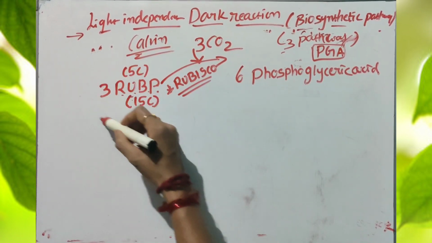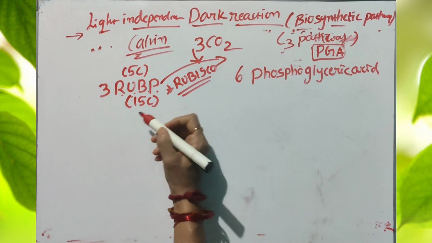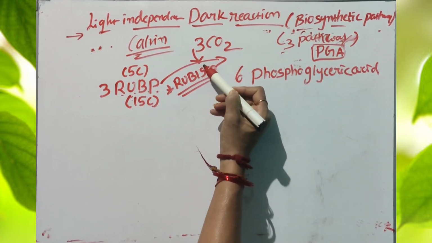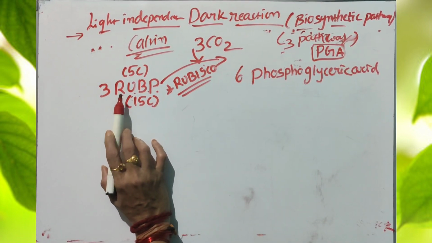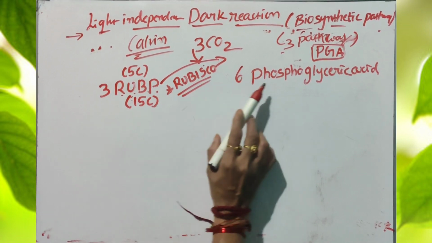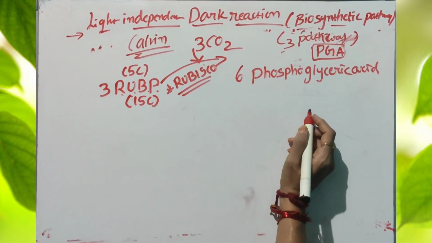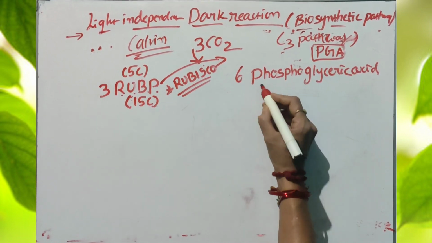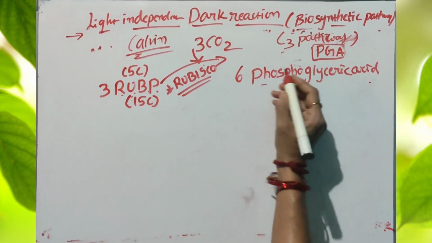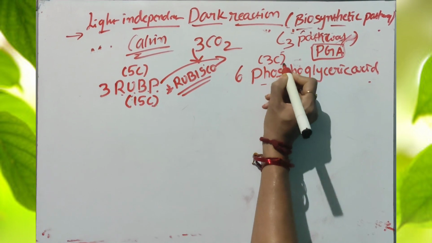This reaction is called the carboxylation reaction because of the addition of carbon dioxide to the RuBP molecule to produce phosphoglyceric acid, the first stable compound, a 3 carbon compound.